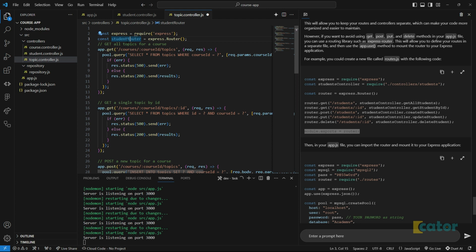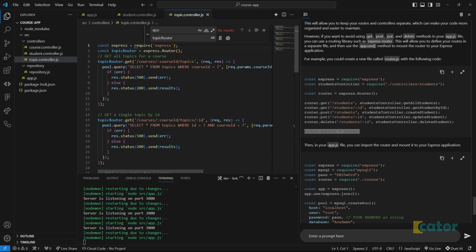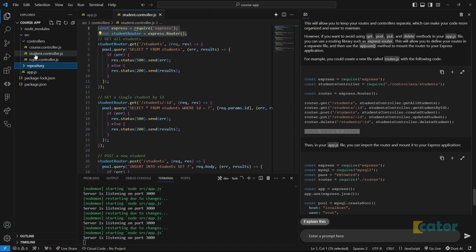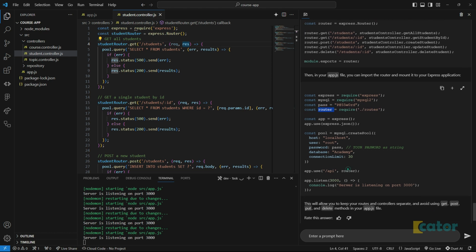Let's see, this is no longer student router. This is topic router. Control find app, replace with topic router, and that's it. This is somewhat good. But yeah, let's forget about other controllers and only worry about our student controller. So you can see what they did here. They just add all these things to the router and then just export router. And then here at the end, they just say routes and then just use it as /route.